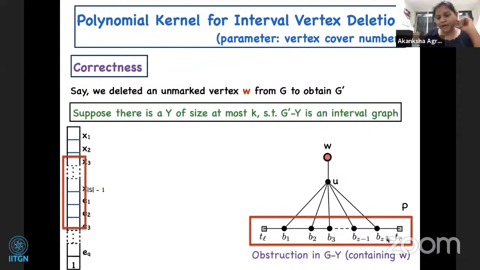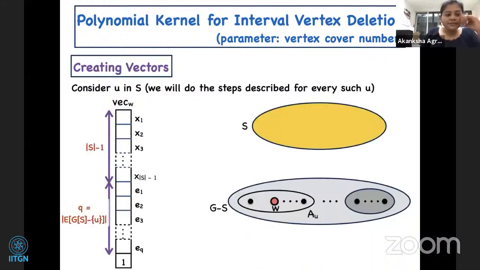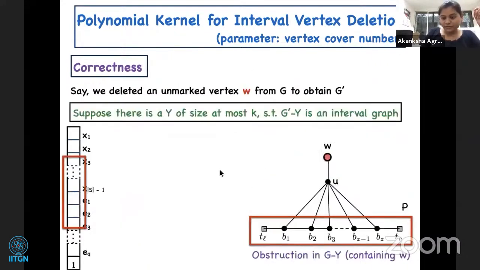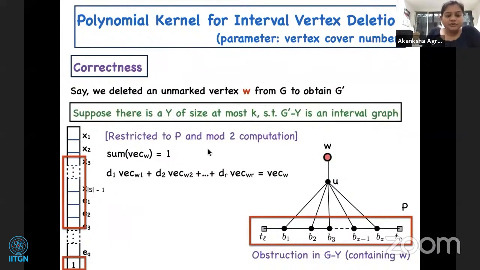So let us focus on this path below and restrict the entries to the vertices and edges which are present in this path. Recall that we had done this for every such U, so in particular we have kept many things corresponding to this U. Since W was not in any of the bases, we have a basis which is untouched by the solution Y, and W can be expressed as a linear combination of these vectors. Now let us restrict these vectors to the entries that are relevant to this path, and the last entry 1.